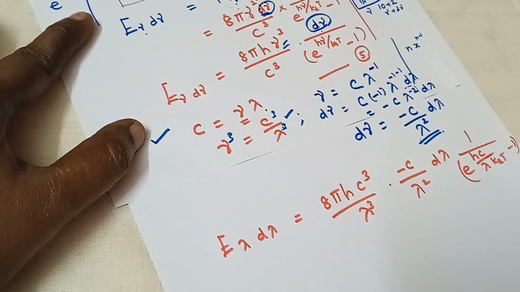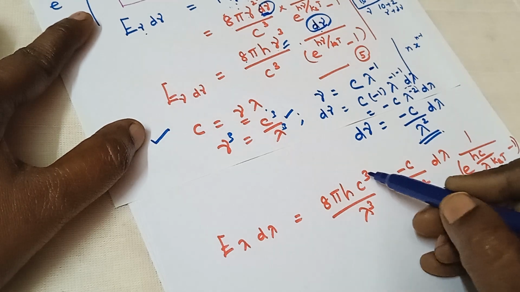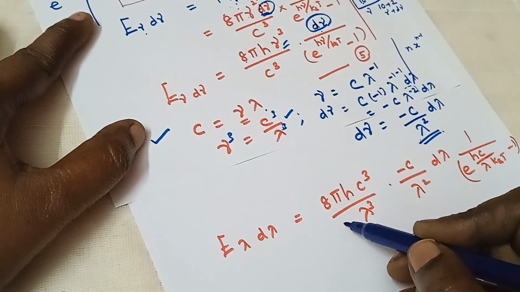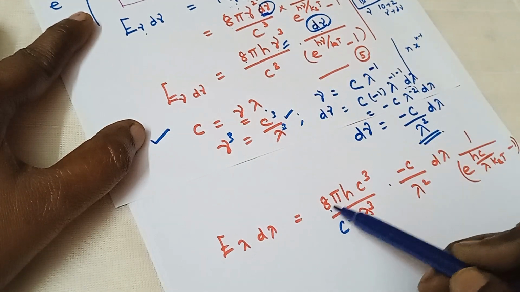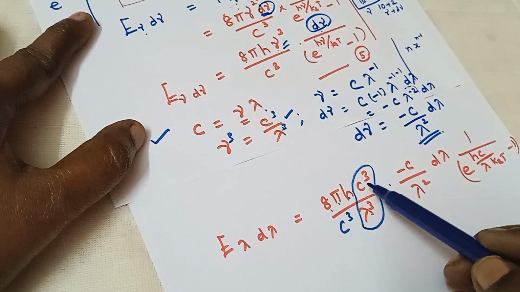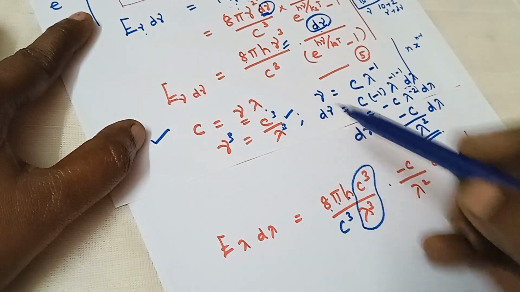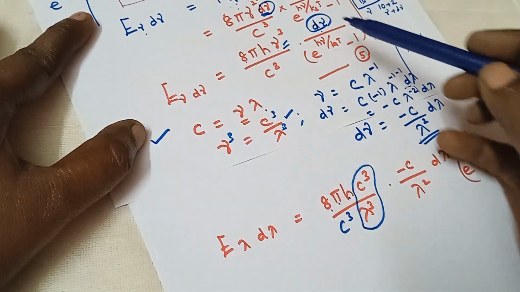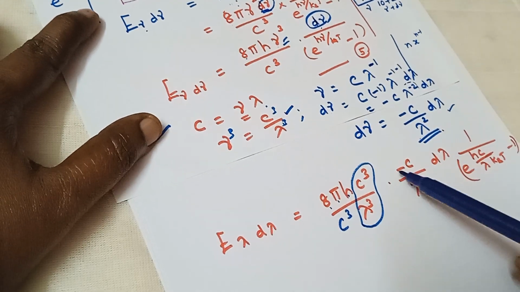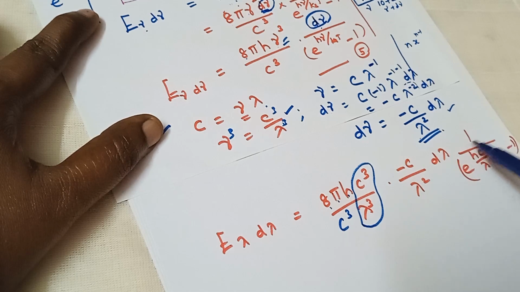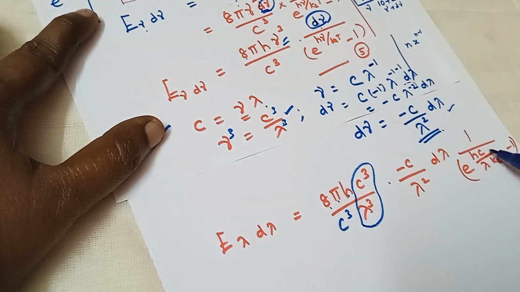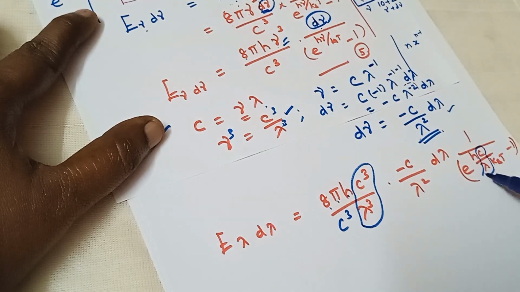Now cancelling the like terms, we have c cube here. So I have 8 pi h, nu cube is written as c cube by lambda cube. We have c cube here, and then d nu is replaced with this equation, and then 1 divided by e power h nu by k B T minus 1, where nu is replaced by c by lambda.